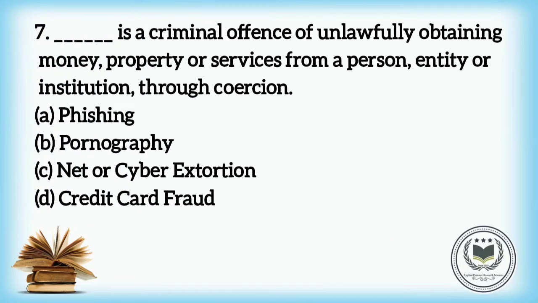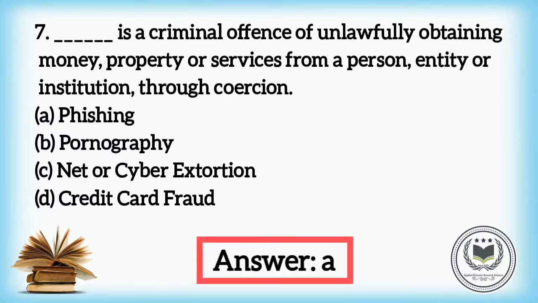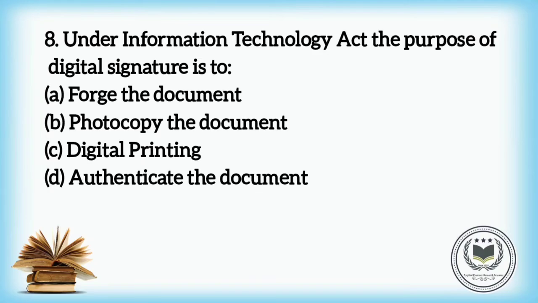Seventh, dash is a criminal offence of unlawfully obtaining money, property or services from a person, entity or institution through coercion. The options are A. Phishing, B. Pornography, C. Net or cyber extortion, and D. Credit card fraud. The answer is A. Phishing.